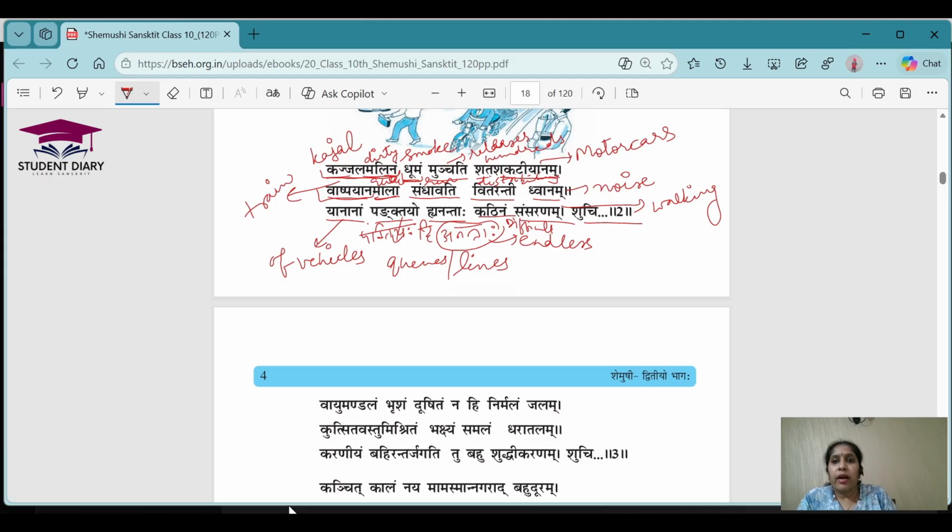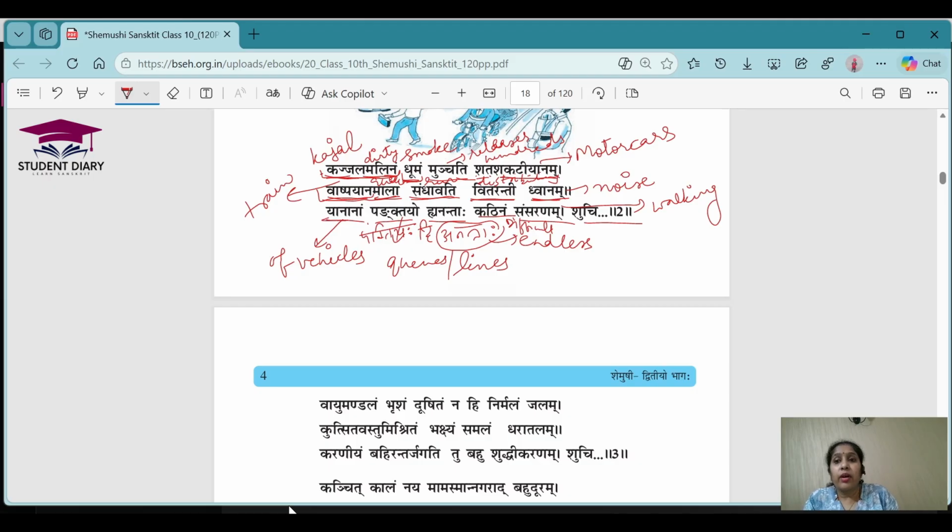Okay, so now let's get back to the meanings. We have done the meanings. Now let's understand what the poet wants to say. In this first line, the poet is saying that the hundreds of motor cars which are moving on the road are releasing smoke which is very dirty, like kajal, right? And then the rows of the trains, the queues of the trains, are running, and while they are running, they are distributing, or giving us, noise. We know that a lot of noise pollution happens with the help of the train, right?